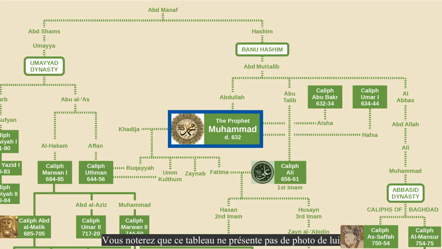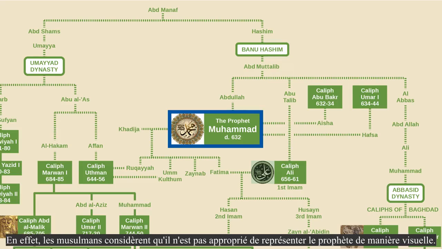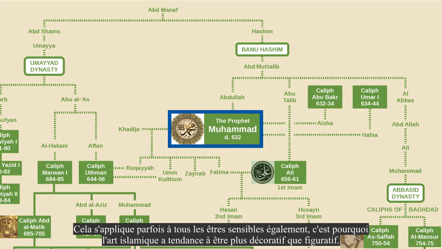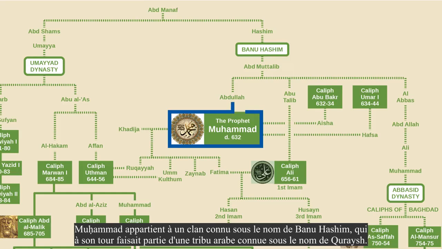You'll note that this chart does not show a picture of him, but instead shows his name artistically drawn using calligraphy. This is because Muslims consider it inappropriate to depict the Prophet in a visual way. This sometimes applies to all sentient beings as well, which is why Islamic art tends to be more decorative than figurative. Muhammad belonged to a clan known as the Banu Hashim, which in turn was part of an Arab tribe known as the Quraysh.